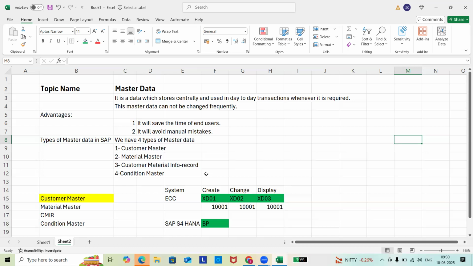Sir, I have a question. Yeah, please go ahead. Sir, can we change or modify the short description in the customization request? Yes, you can do that.